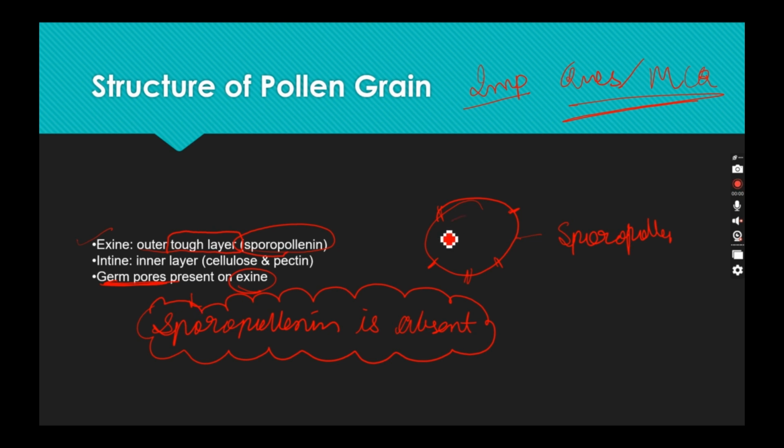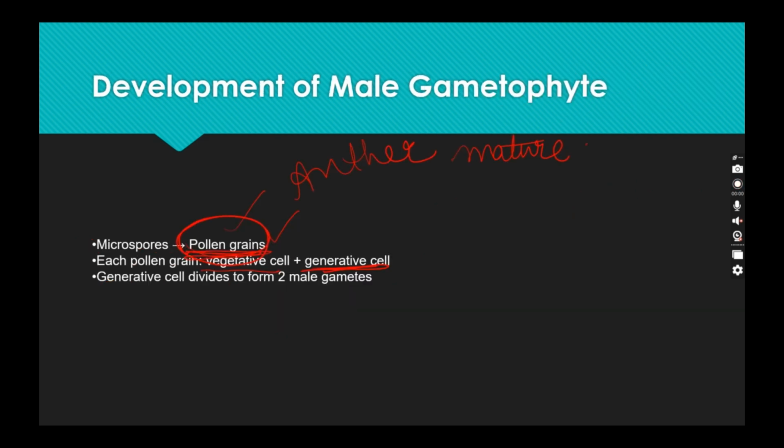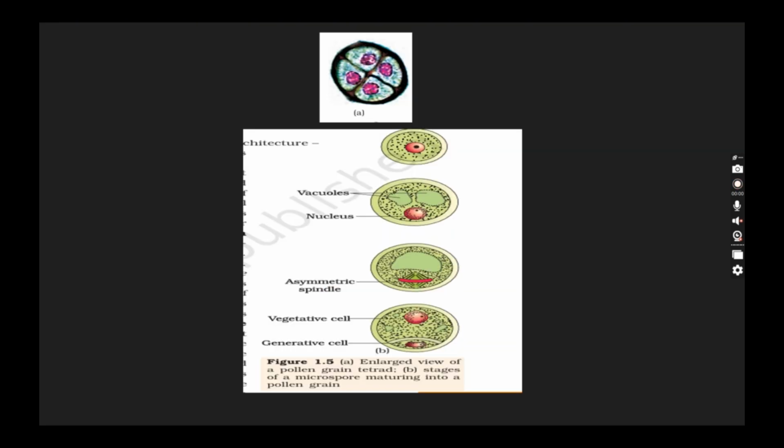Now the inner layer is called intine. Intine is made up of cellulose and pectin. Okay? And it is a continuous layer. Now, let's discuss the structure of pollen grain. So this is exine. Sorry, I marked it wrong. Exine and intine.